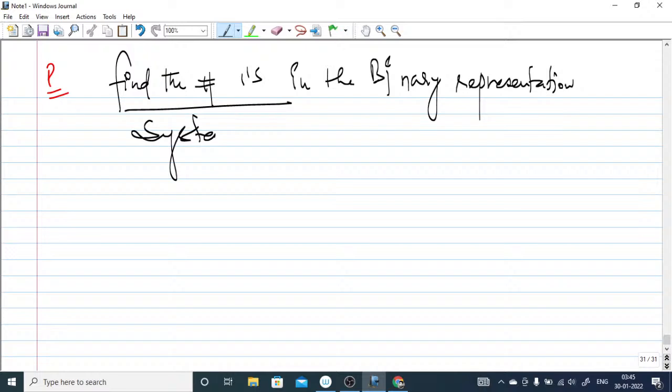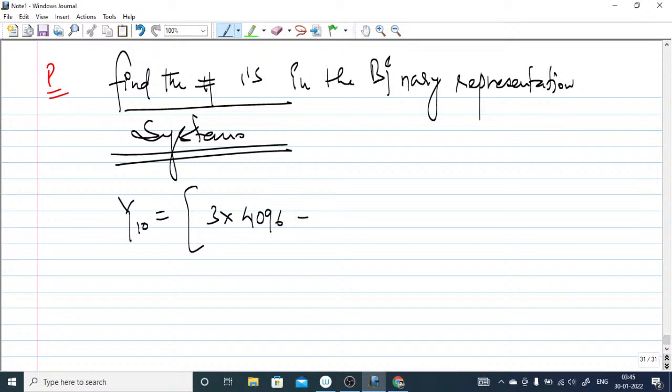You have to find the number of ones in the binary representation. Suppose this is given in decimal, as 3 into 4096 plus 5 into 256 plus 1. This is given, and you have to find the representation of the decimal number. Sorry, the question is incomplete here.